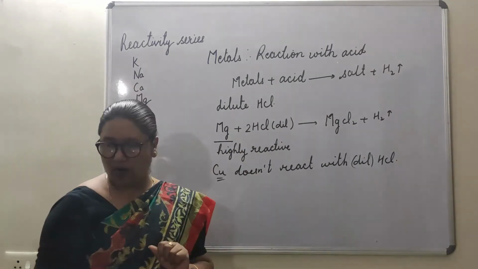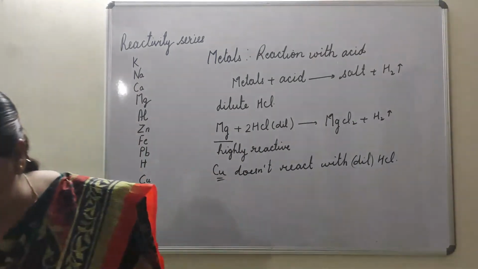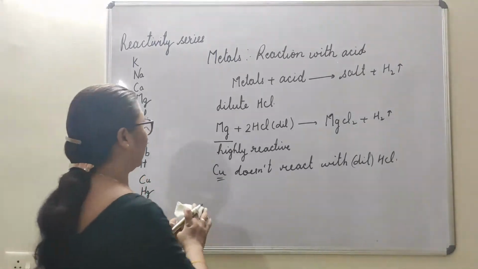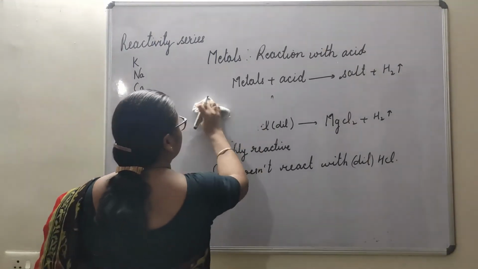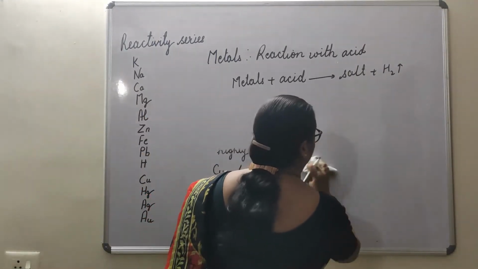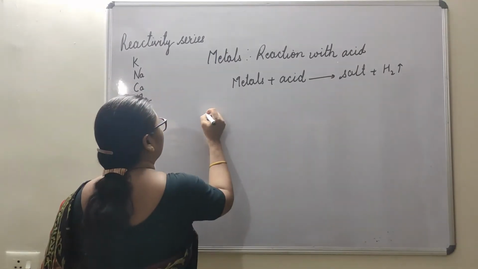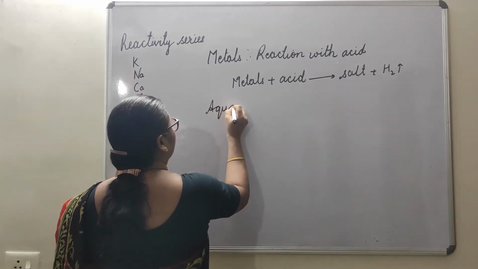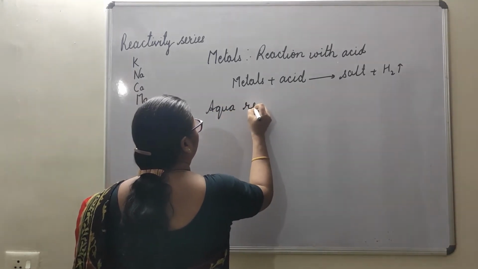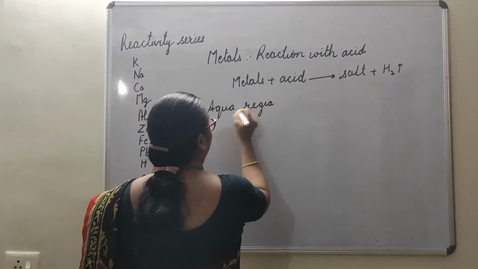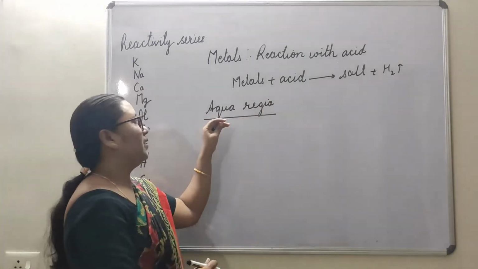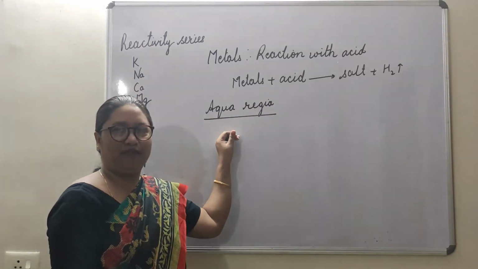Now we will talk about another acid, that is aqua regia. This is a very interesting type of acid.